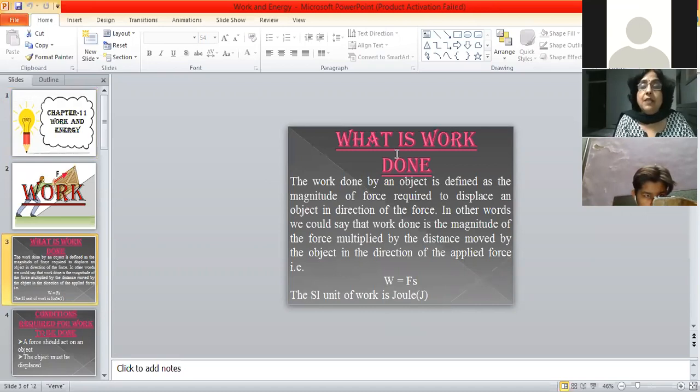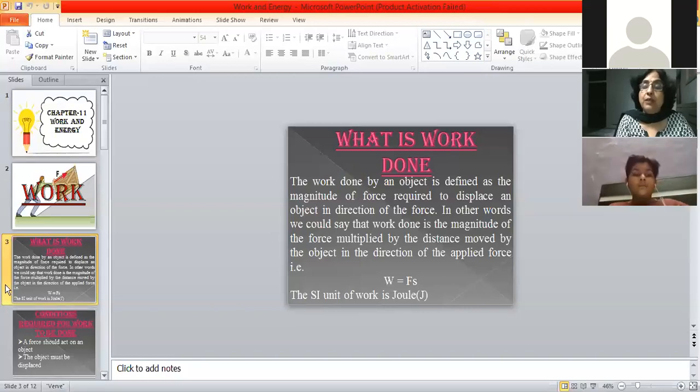So in the first slide, you just see, the work done by an object is defined as the magnitude of force required to displace an object in the direction of force. So it will be given by a formula W is equal to F into S. Now, you are all aware, in your previous chapter, you have studied about force. The unit of force is Newton and the unit of displacement is meter. So it is known as joules. We can write the unit of work is joules also.